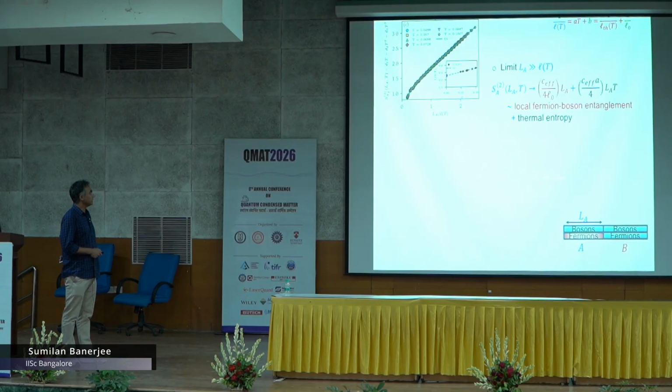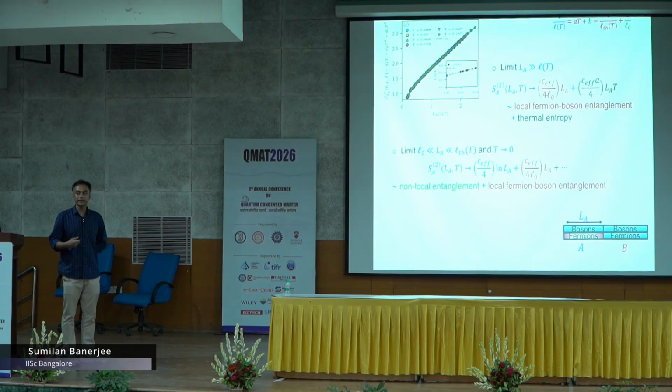It turns out that from the same formula you can actually get different contributions. For example, if you take a particular limit, this formula has two parts: there is one entropy, but there is also one local entropy, which is the fermion boson entanglement entropy. In the other limit you again get two contributions, one logarithmic and another which is again this local entropy.